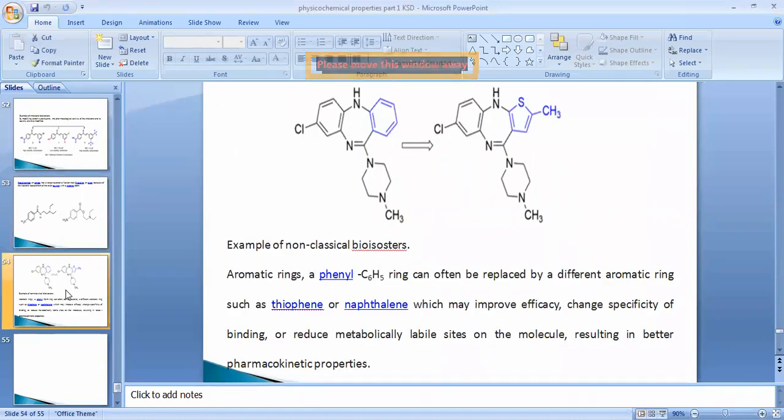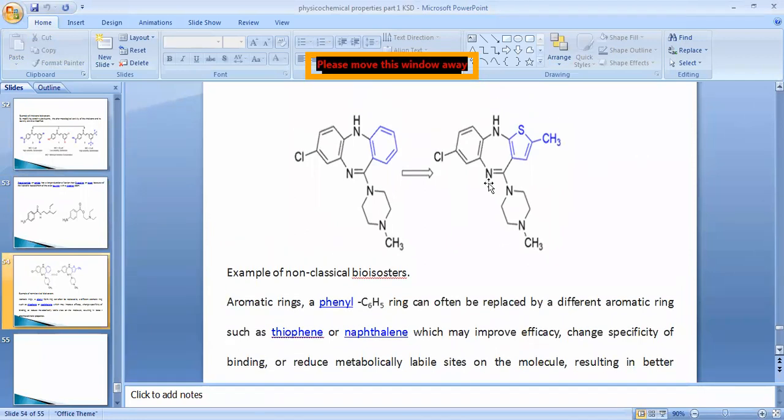Now, the earlier example is of classical bioisosterism example, and the next example is non-classical bioisostere. Now, the aromatic ring in this earlier structure, that is phenyl C6H5, can often be replaced by the next aromatic ring, that is thiophene.